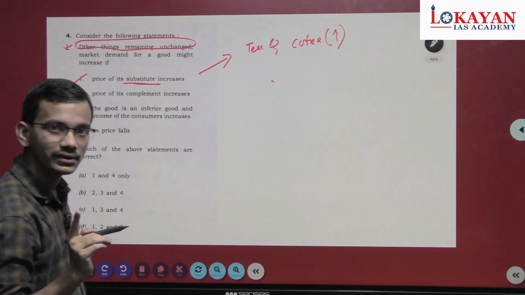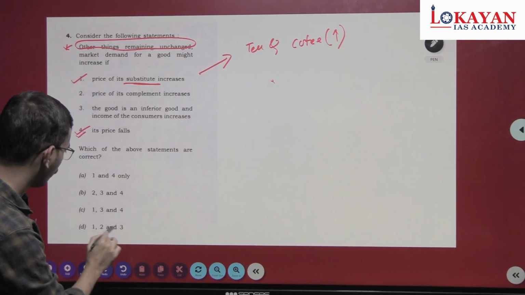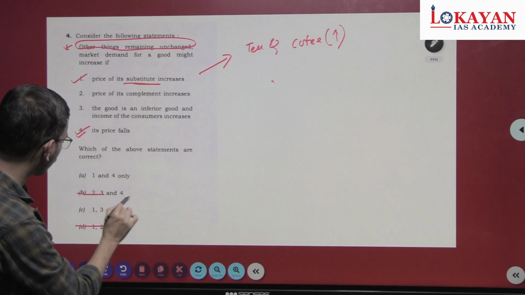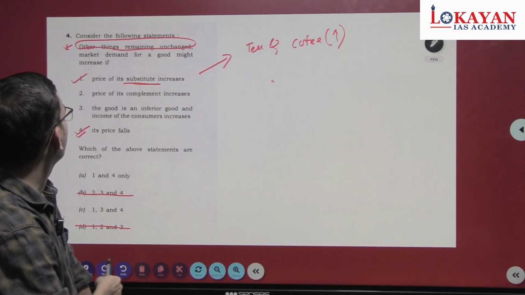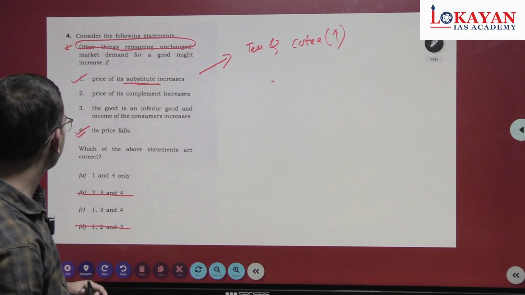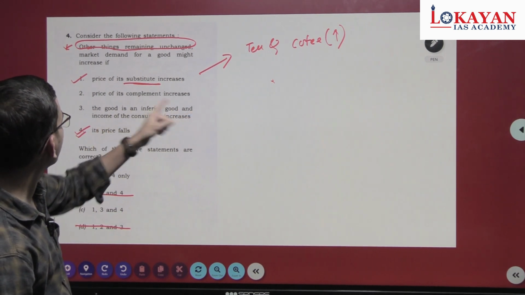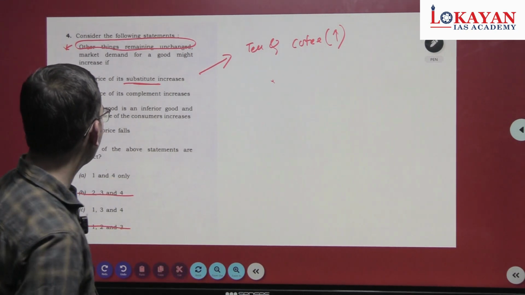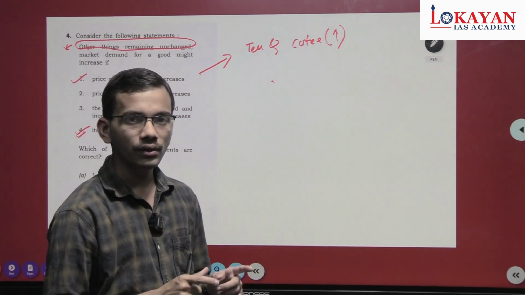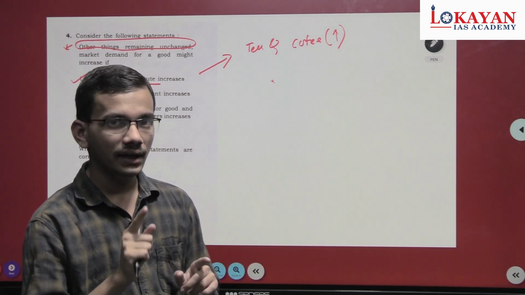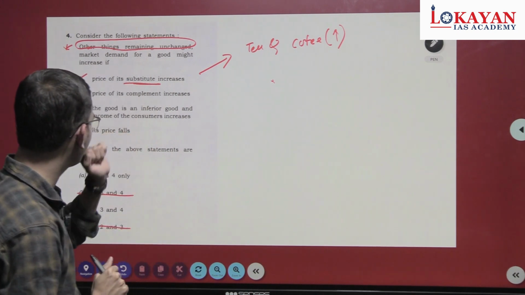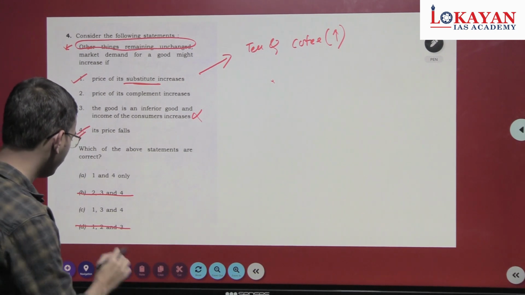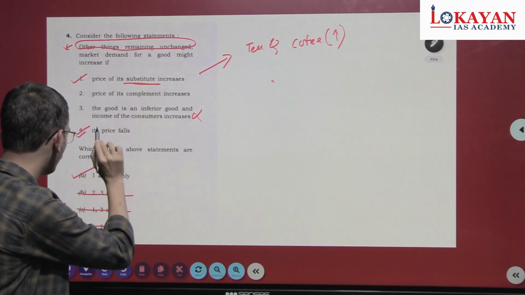So can you eliminate few statements? Yes. Fourth, D can be eliminated. And first one is correct, so B also can be eliminated. See. Now consider statement number 2 and 3. The good is an inferior good and income of the consumer increases. By definition, an inferior good is a particular good which people will not prefer if their income increases. So third statement is incorrect. Okay, so we can eliminate C also. So answer is 1 and 4.